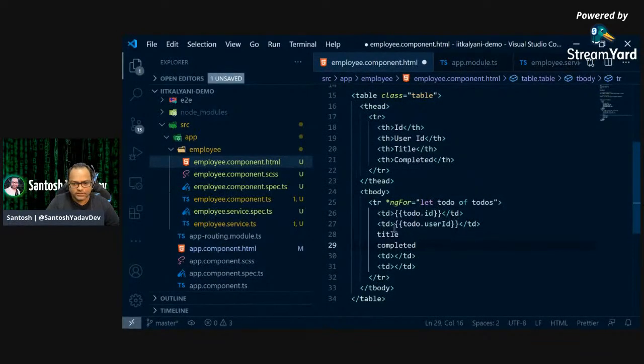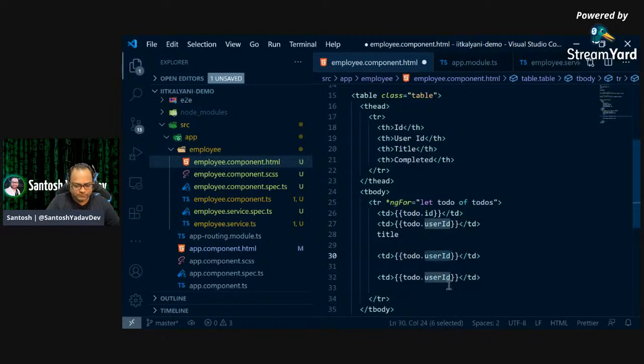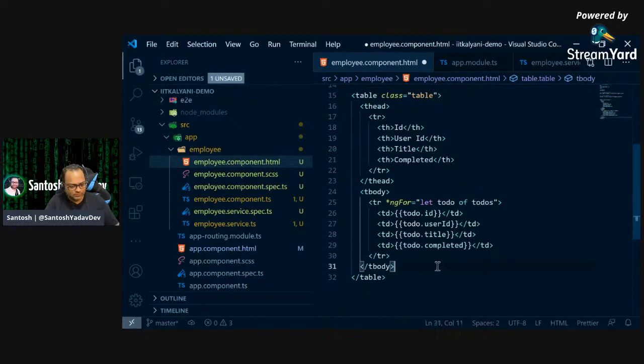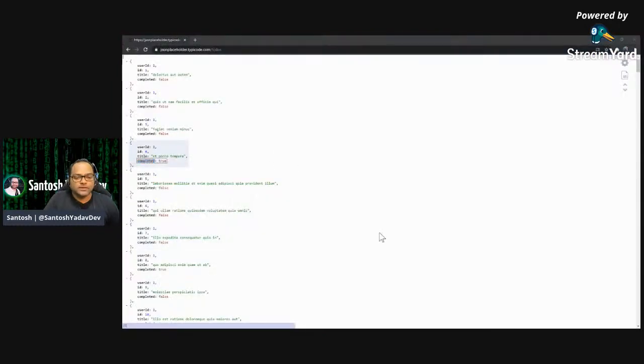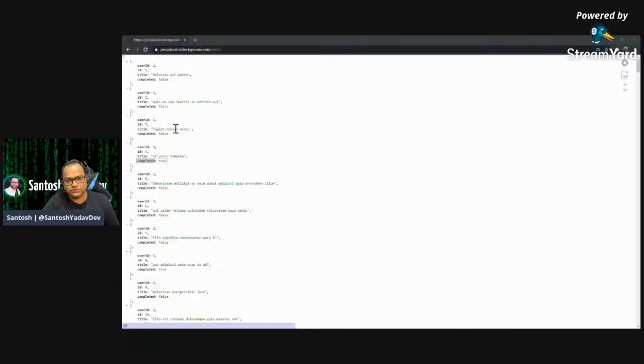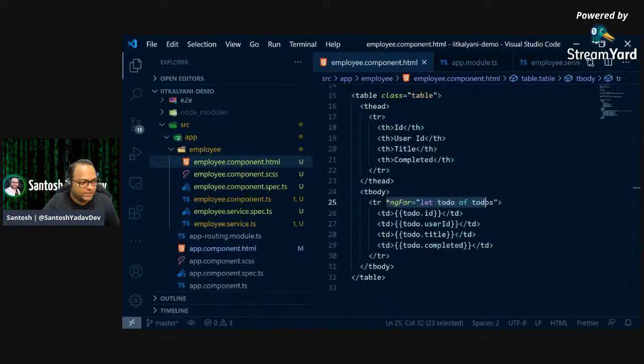So I'll just arrange these and remove all the empty ones. What we did is we are saying run a for loop for the entire data we have inside todos, and create multiple rows. Let's go ahead and see how it looks in your application.